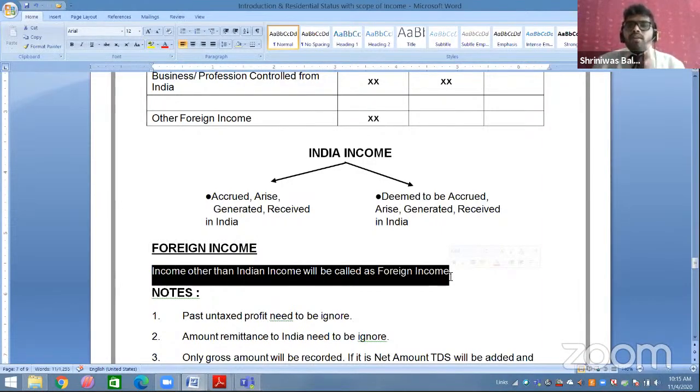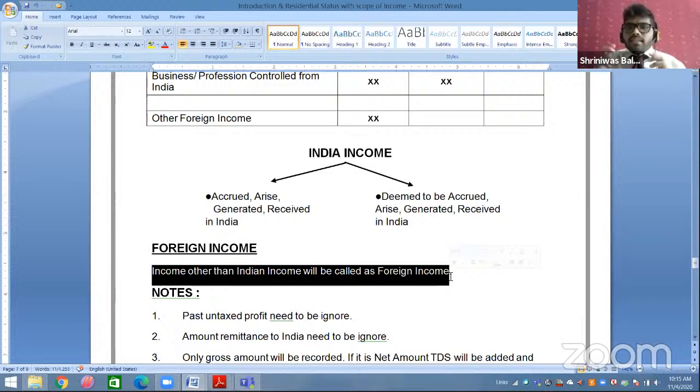Okay. Now, either you have to earn in India or receive in India. Either of them, दोनों में से कोई एक. Second, दोनों भी आप लोगों का आउटसाइड इंडिया है. Earn also outside India, receive also outside India. So that is your foreign income.